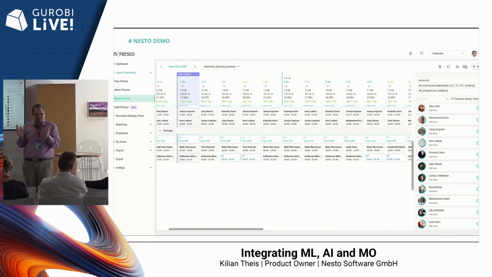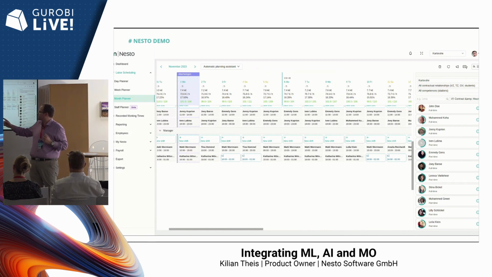And advertising shifts means we inform all the employees that could possibly work on that shift because of their shift level and they have no parallel shift and so on, via their employee app on the phone, that there is an open shift, and we ask them if they could work on that shift for once, because usually the reason why these shifts were left blank is that they last until 2 o'clock, and that's of course a constructed demo scenario.